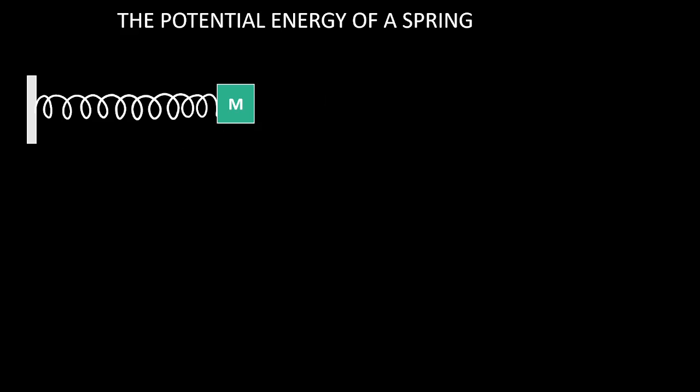So a spring is connected to a mass. All of you listen. Initially the spring is neither stretched nor compressed. Initially it is in the relaxed state. So it is said to be the equilibrium position.